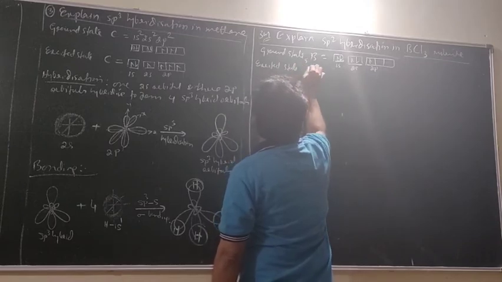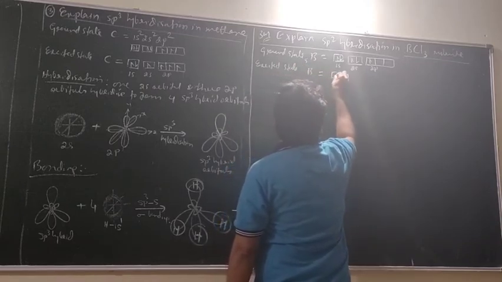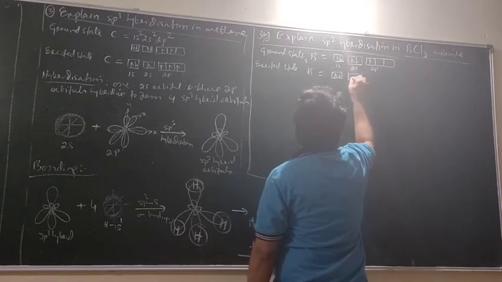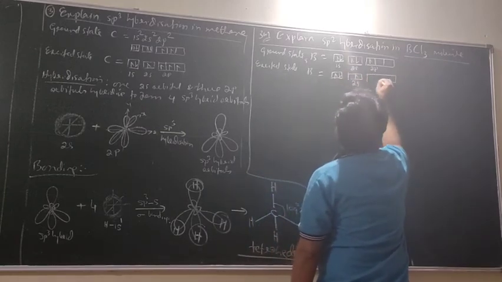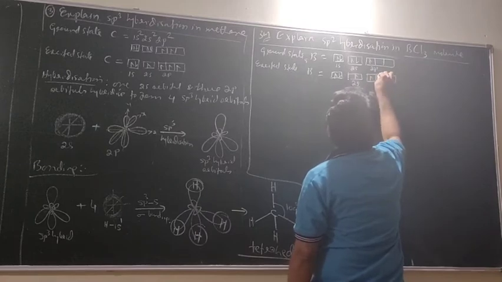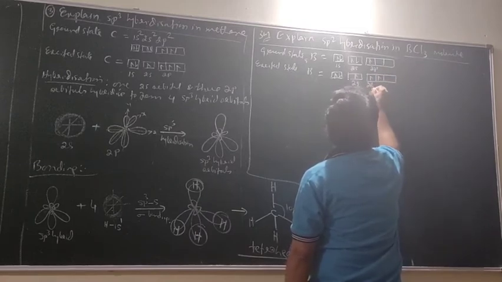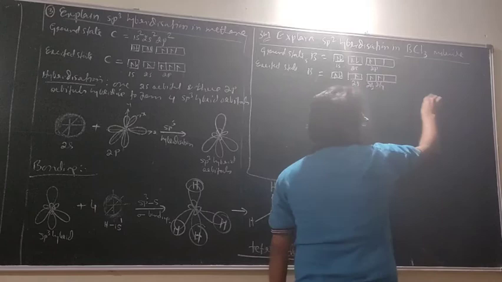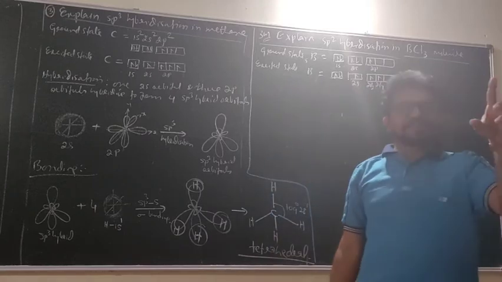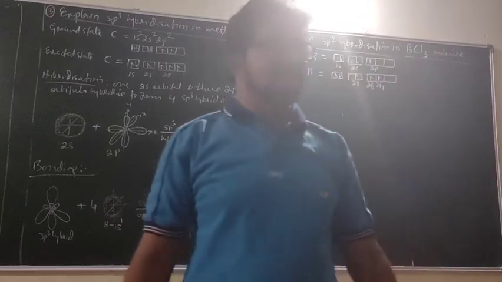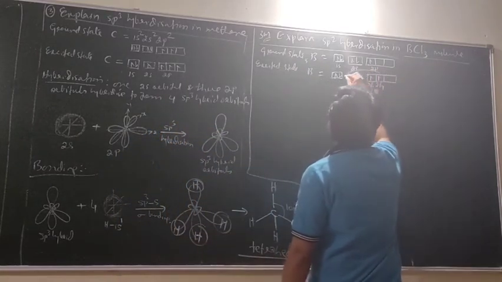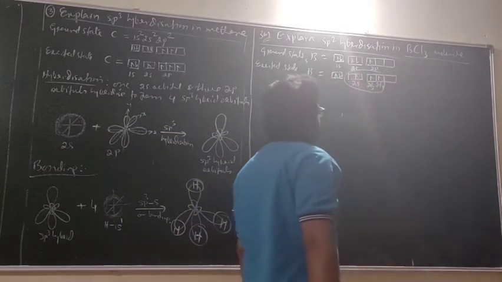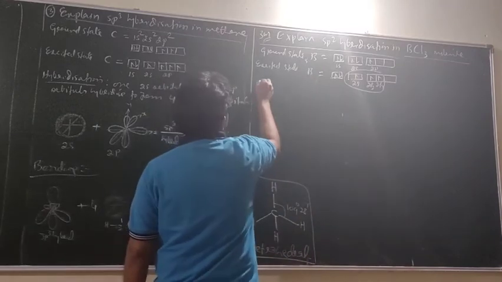Excited state boron. Yes. 1s2, 2s1. Correct now? And 2p: 2pz, 2py. So I told you, first priority is the z-axis. Now what is hybridization?